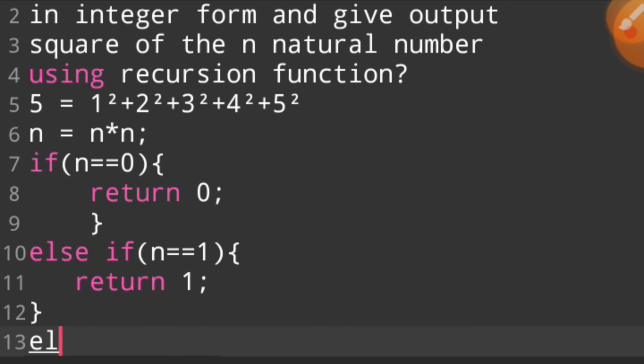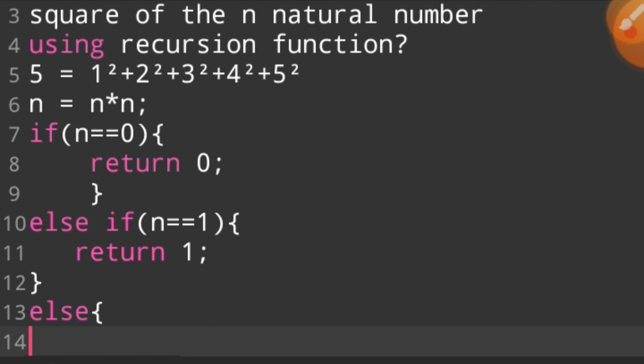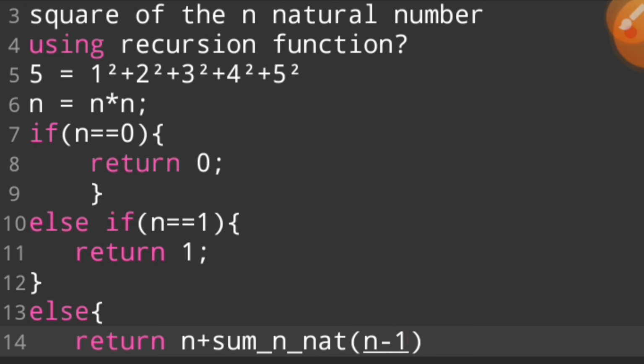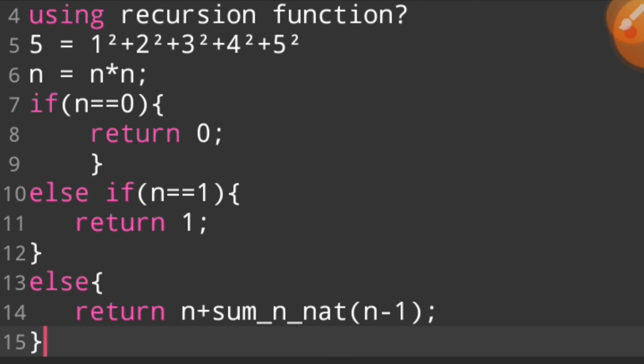Else, in the else you give this condition, the formula of the sum of n natural numbers: else return n plus the sum of n natural numbers of n minus 1. This is a very easy and very simple program.